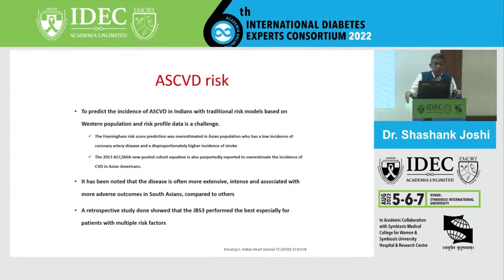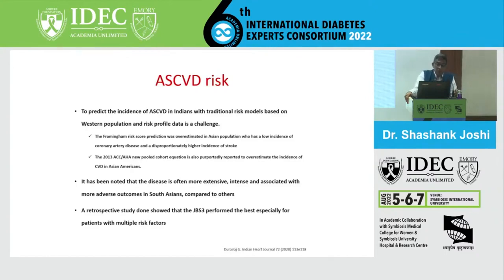Also, if you apply the 2013 ACC-AHA pooled cohort equations, clearly we see the incidence of cardiovascular disease in Asian Americans. That data is available from friends like Alka Kanaya's group, the MASALA study, and various others, including NAS, who are all migrant Indians, second generation living in the United States. Clearly what we have seen from that data, compiled by Durai Raj, is that in South Asians, coronary artery disease is more extensive, more intense, and more adverse in outcomes.